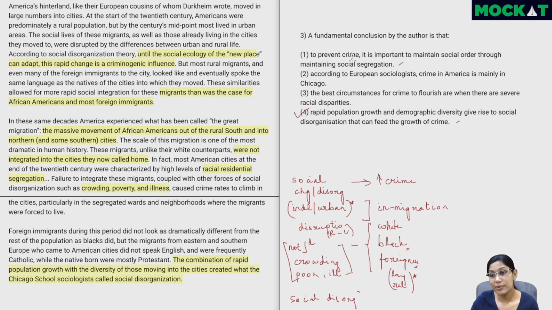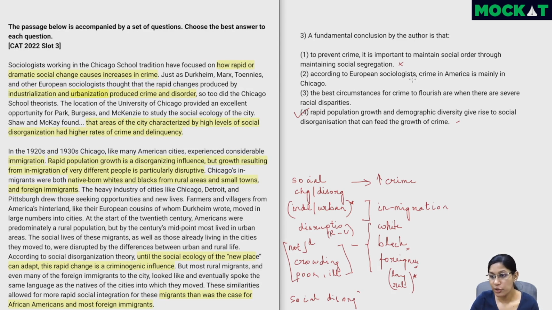But this is not something which is specifically mentioned by the author, whereas option 4 is definitely mentioned. So we can eliminate option 1 only because option 4 is better. If we had only 1, 2 and 3, we definitely go with the first one. Looking at the second option, according to European sociologists, crime in America is mainly in Chicago.